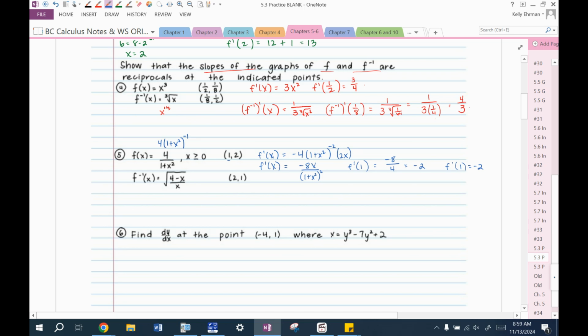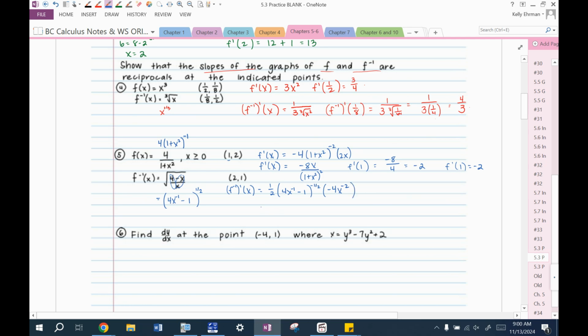Now this I would simplify to say, okay, this is all underneath the square root. So this is the square root of, well, actually, let me rewrite it as 1/2 power. Let's go ahead and divide. So this is 4x to the negative 1 minus 1, raised to the 1/2 power. So when I find f inverse prime of x, it's power rule first. So 1/2 times this quantity to the negative 1/2. And then what's the derivative of the inside? So this becomes negative 4x to the negative 2, and the derivative of 1 becomes 0.